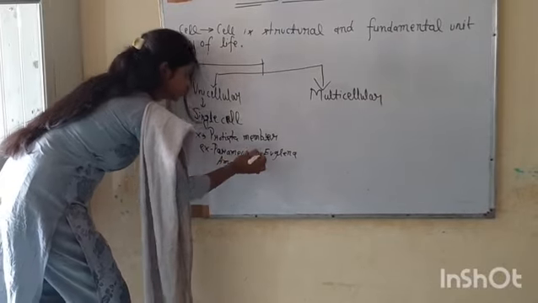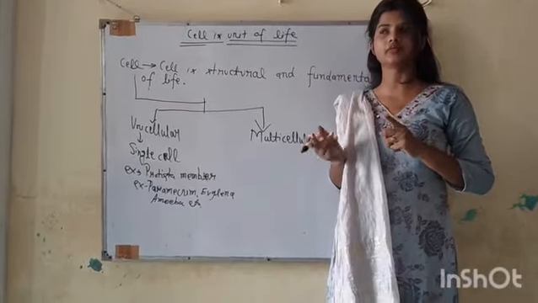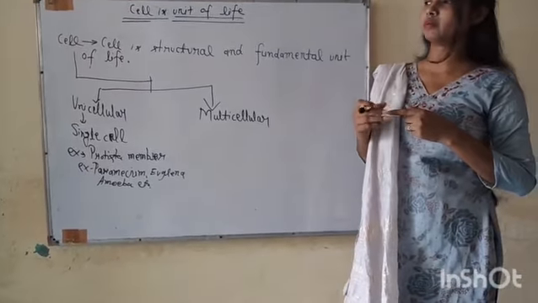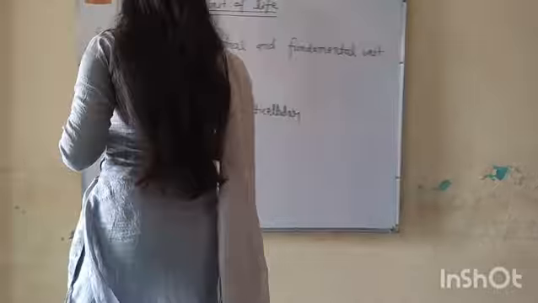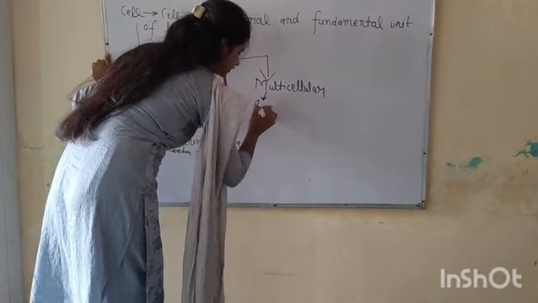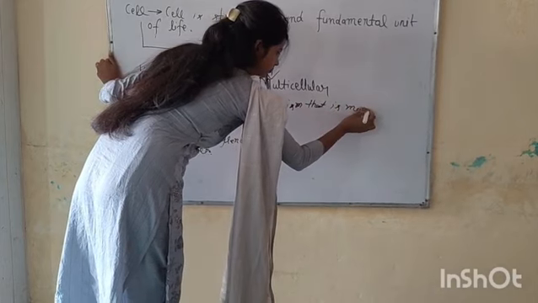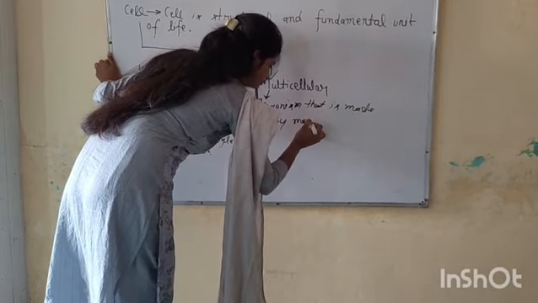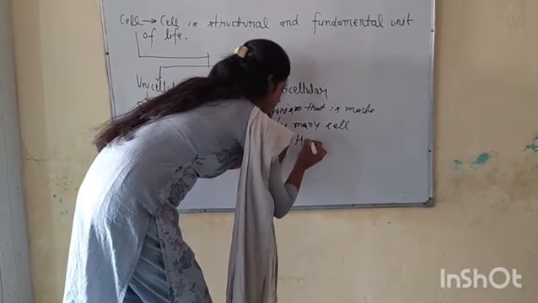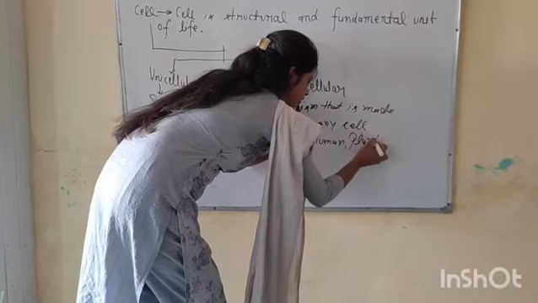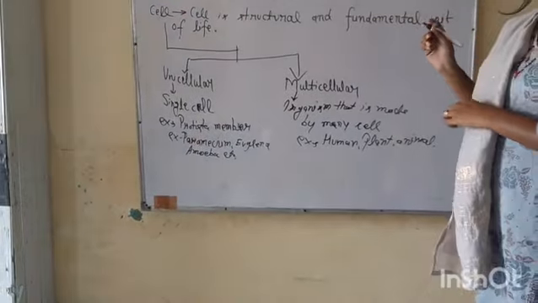In the case of multicellular, the name is clear: the organism is made by more than one cell, many cells. Examples in front of you are humans, plants, and animals. These are examples of multicellular organisms.